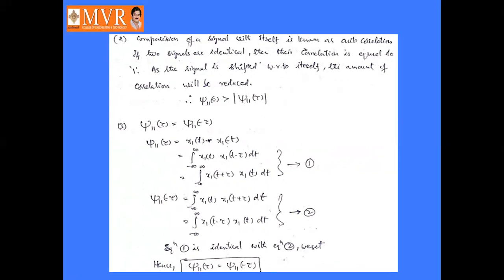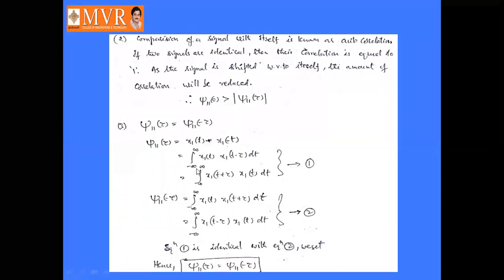Third property is J11 of tau is equal to J11 of minus tau. J11 of tau is defined as x1 of t convolved with x1 of minus t.